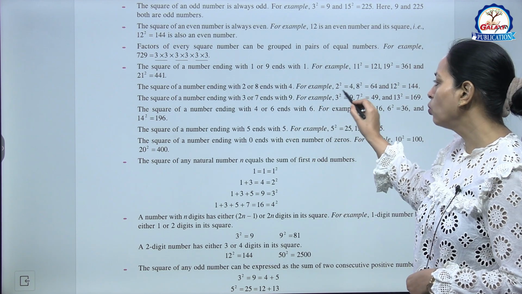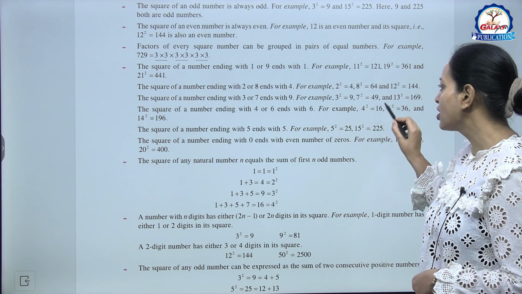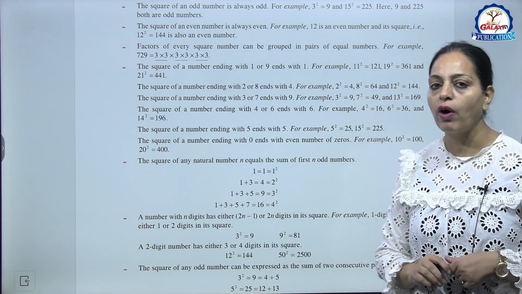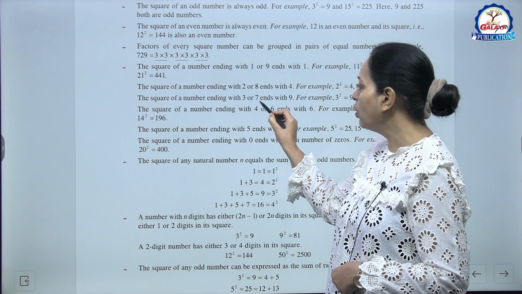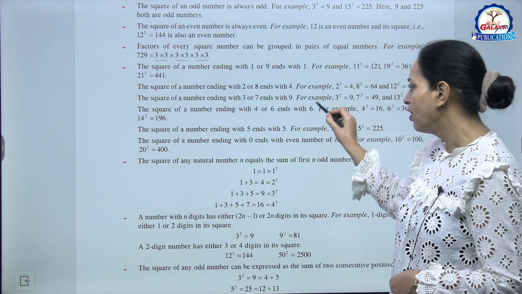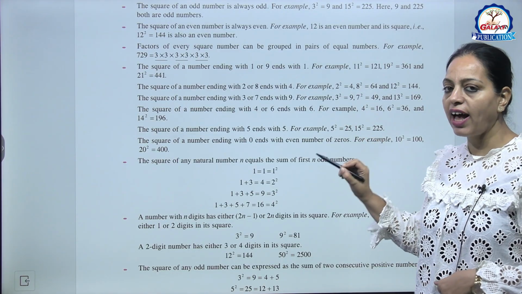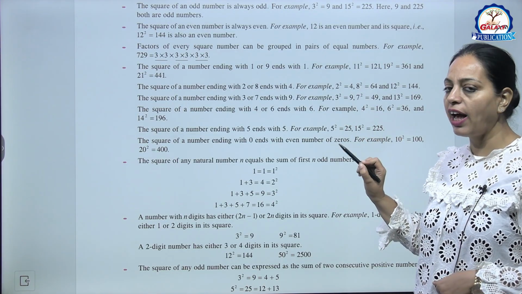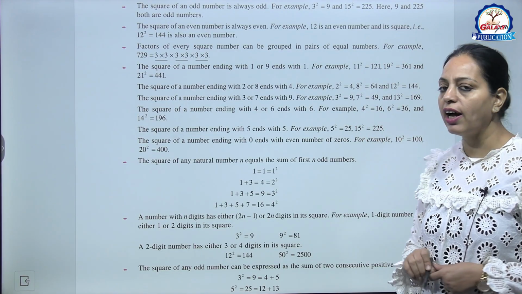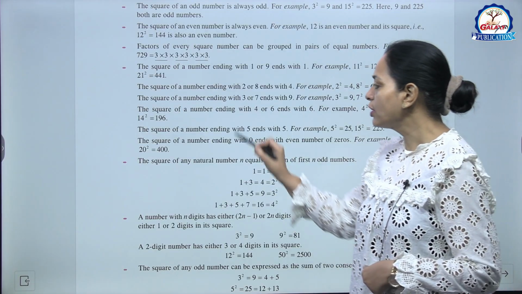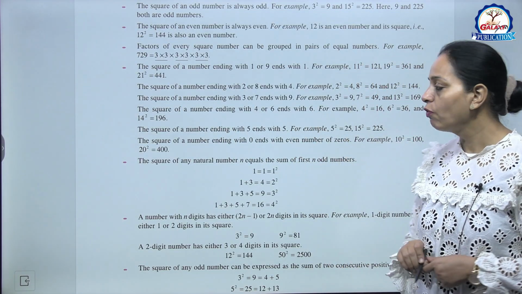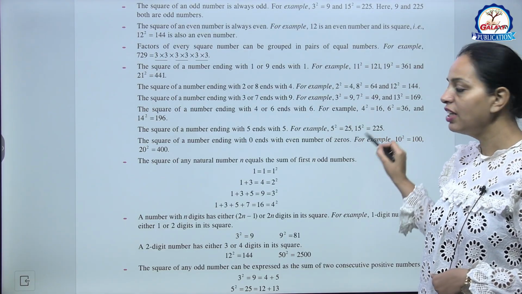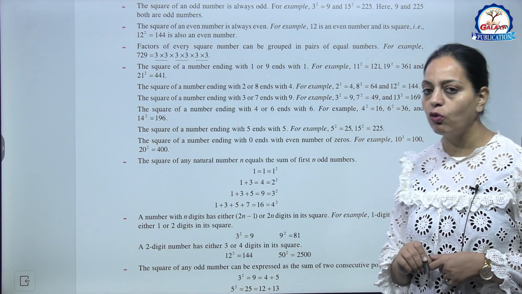For example, 2 square is 4, 8 square is 64, 12 square is 144. The square of a number ending with 3 or 7 ends with 9. For example, 3 square is 9, 7 square is 49, 13 square is 169. The square of a number ending with 4 or 6 ends with 6. For example, 4 square 16, 6 square 36 and 14 square 196.